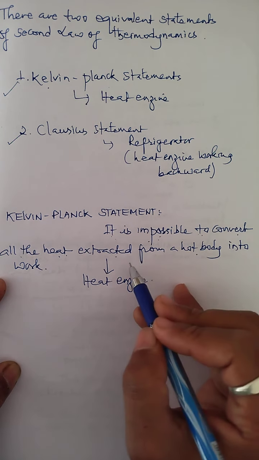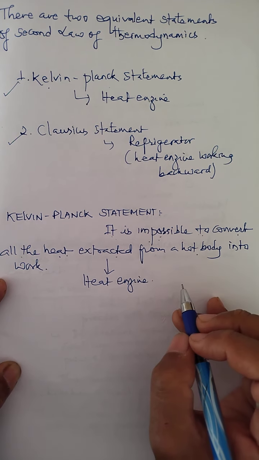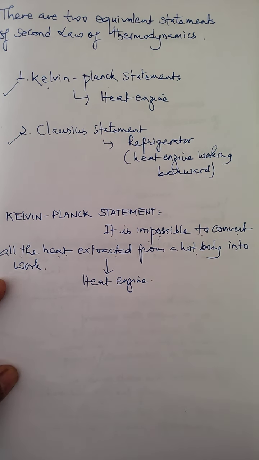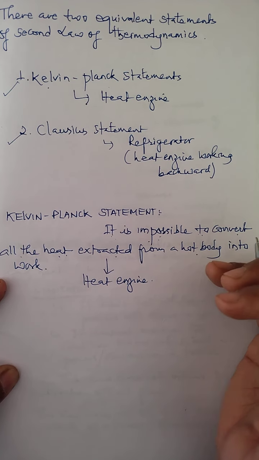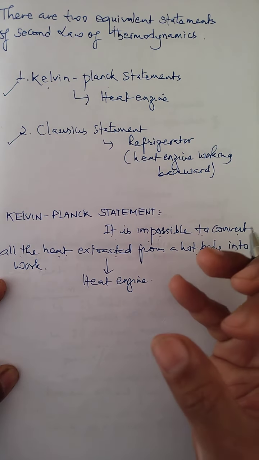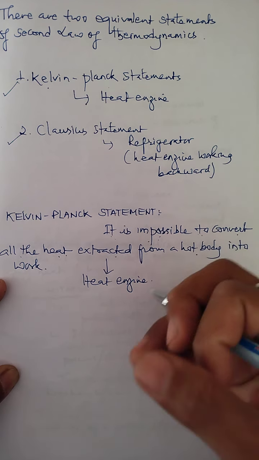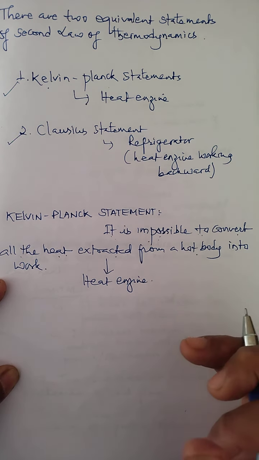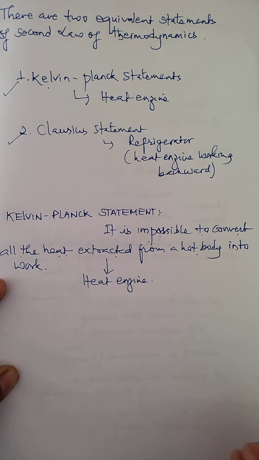So this statement simply says that some heat must be given to the colder body. This even means that no engine has ever been made and designed which may convert all the heat taken from the source, or hot body, into work without giving any heat to the cold body, also called the sink. That means there is no engine which is 100% efficient.